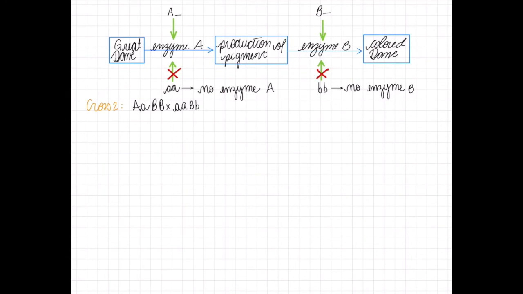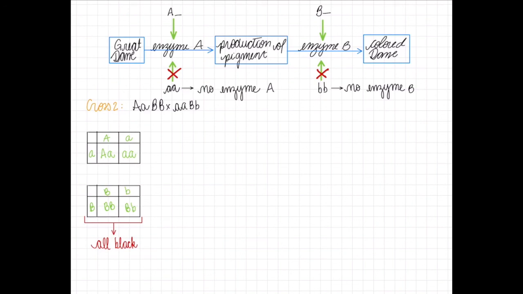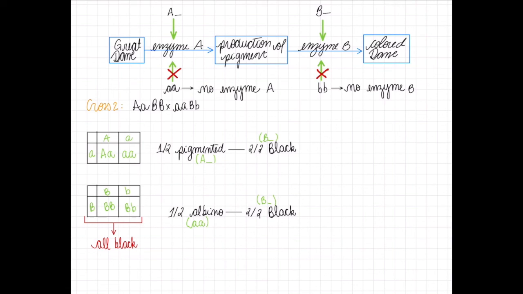For our second cross, we have big A, big B crossed with little a, big B, little b. Again, here are the probability tables. On this cross, note that none of the puppies will have 2 little b genes, and so all will have pigment for black fur. From the gene A cross, half will be pigmented and half will be albino. From the B cross, all are black. So, we end up with half black puppies and half albino puppies with genes for black pigment.